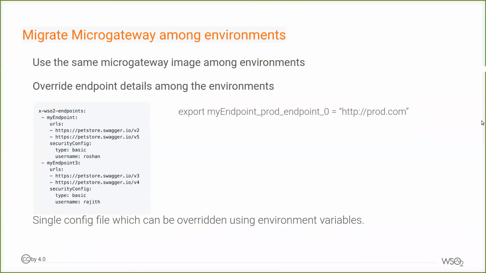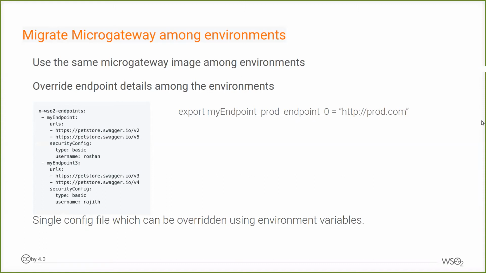For example, this one overrides the first endpoint URL given in the Open API definition. So that's how we can use the same Docker image and manage the same image across the environments.